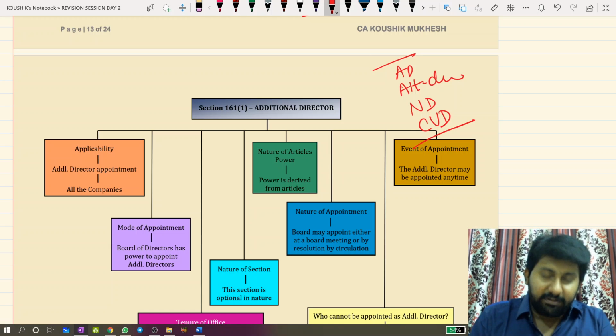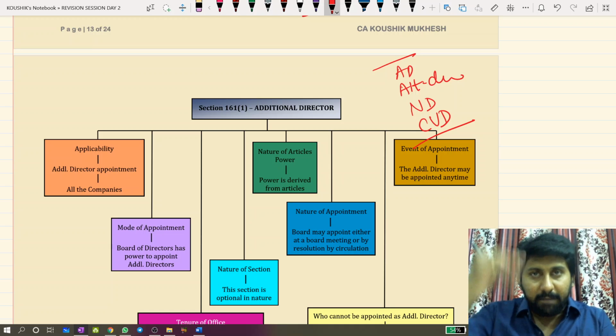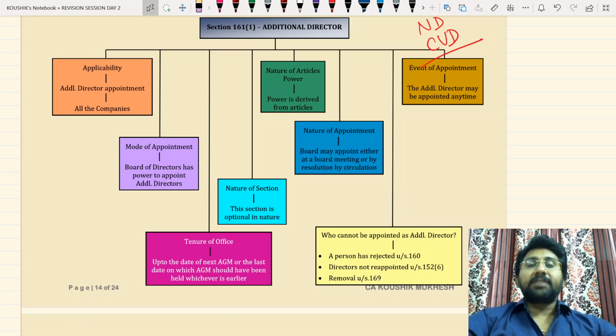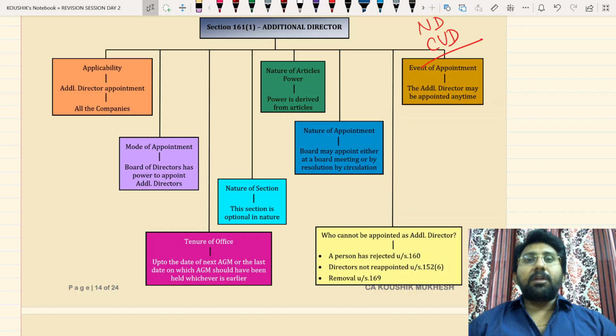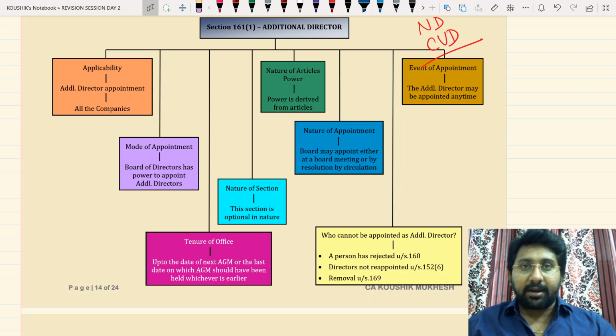Once this is also covered, substantial portion of directors appointments will get completed. We'll be going into women director, Indian resident and independent. With that, the main directorships provisions will be over. So the next directorship, as I already said, additional director. So there are 4 directors totally: additional director, alternate director, nominee director and casual vacancy director. Let's go through all the 4 directors in a set.